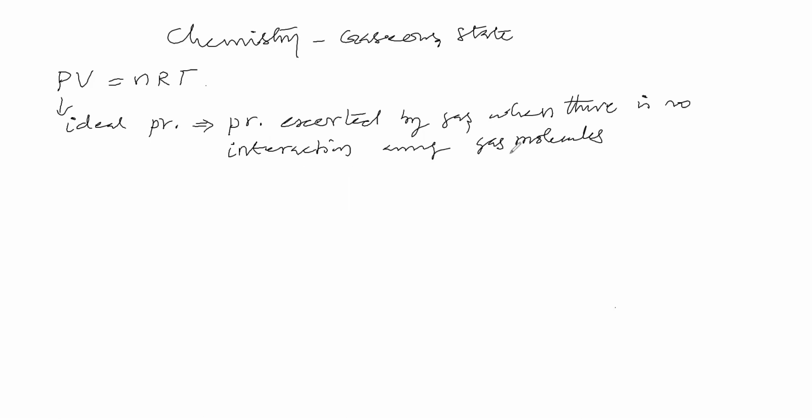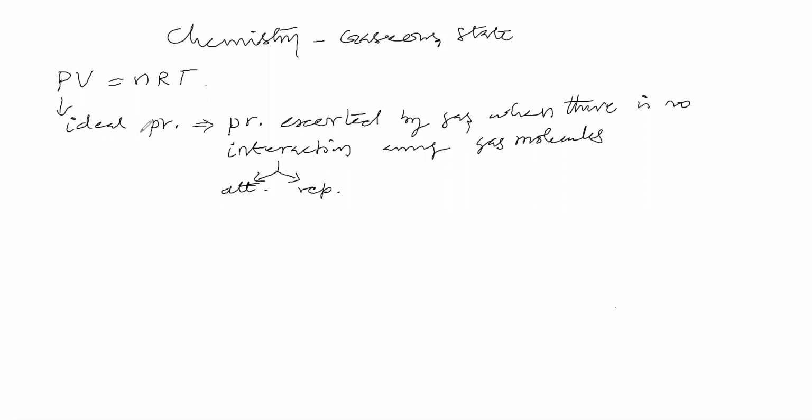What is interaction? One is attraction, another one is repulsion. As per this statement, among the gas molecules there should not be any attraction or repulsion while the gas exerts pressure.